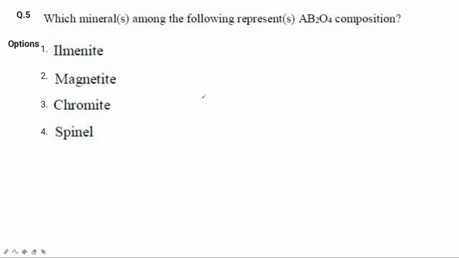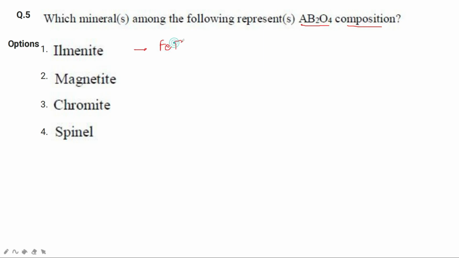Let's see this question. Which mineral among the following represents AB2O4 composition? For this you need to know the formula of all the minerals mentioned in these options. It's not very tough because the formulas of all these 4 minerals are easy, so you might remember these.